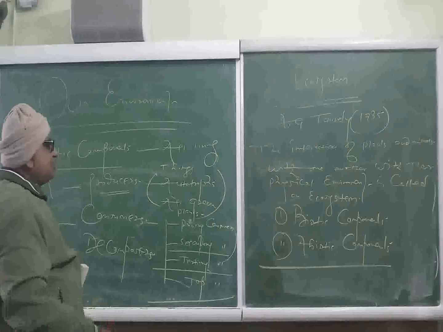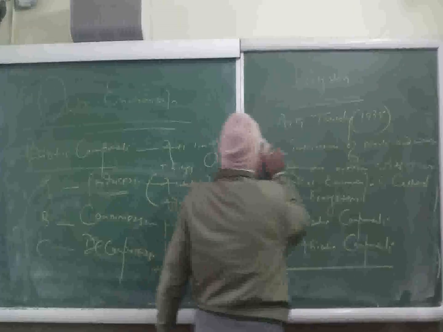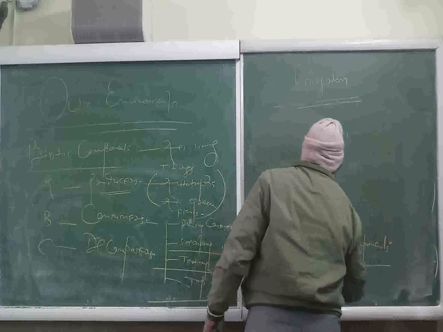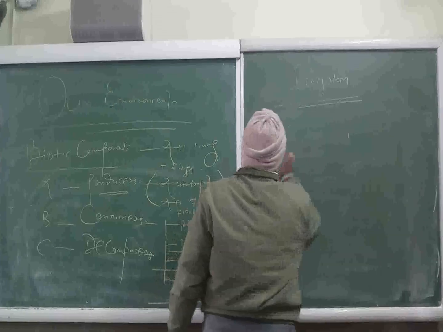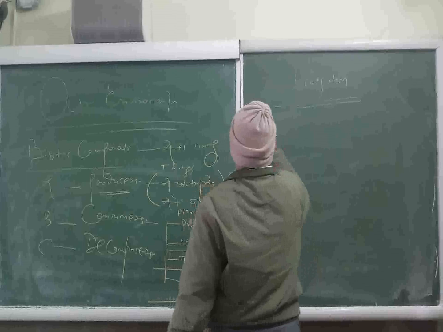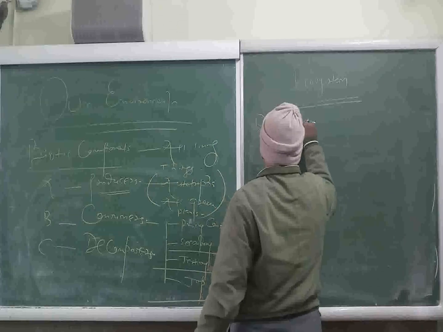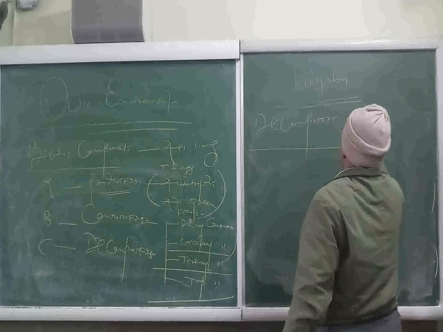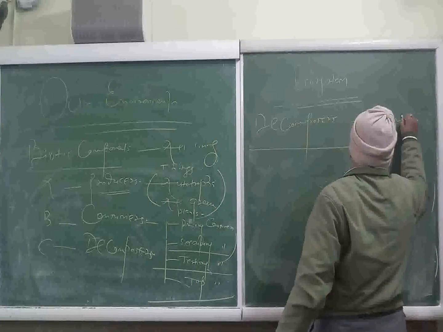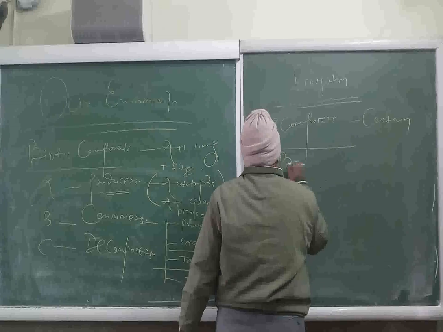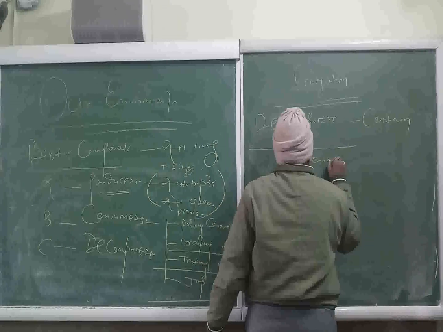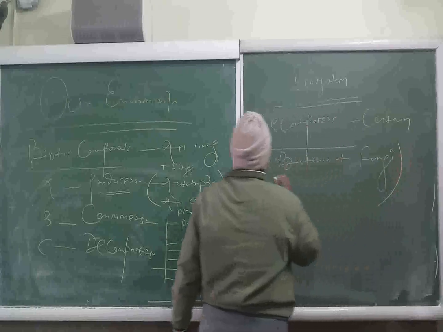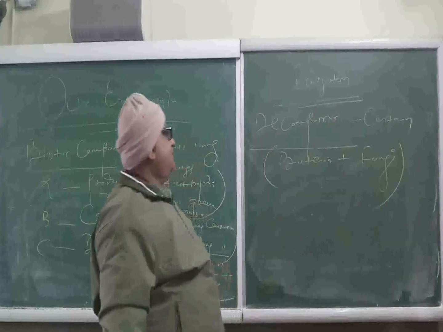Last one is decomposers. Decomposers are certain bacteria and fungi. They decompose the dead bodies of plants and animals, different classes of consumers.